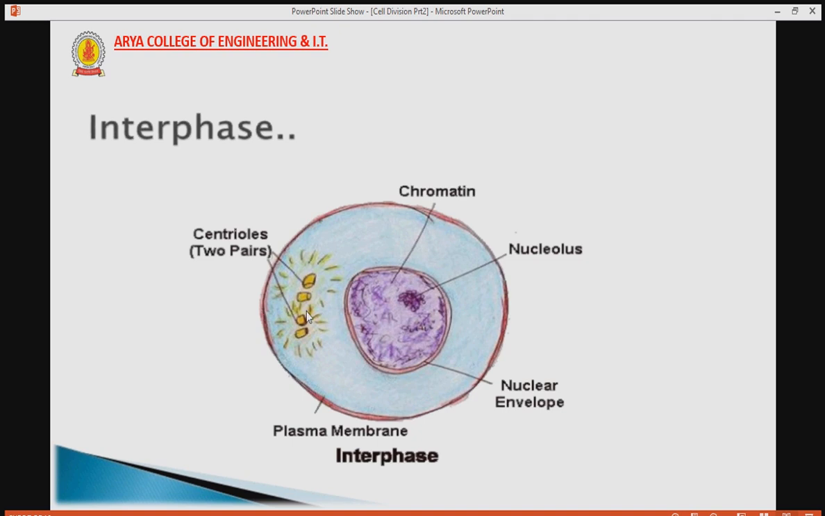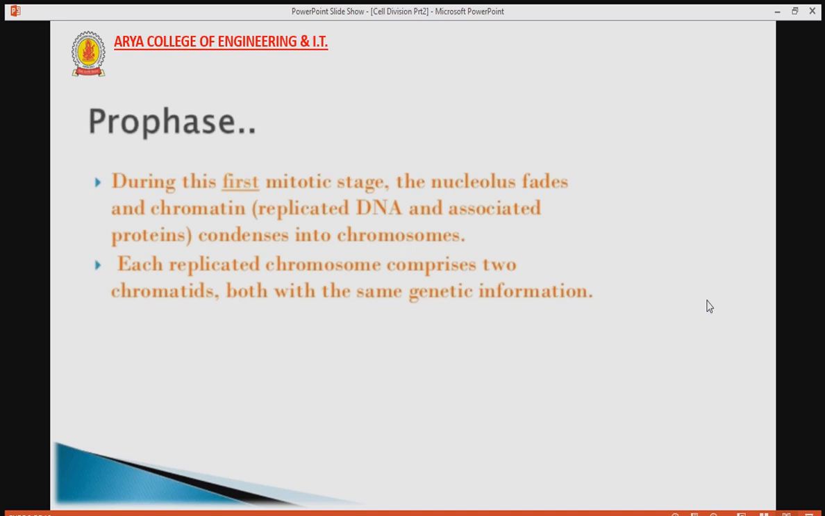Here are the centrioles, which are always found in pairs. They divide and separate to the poles apart. Now the nucleus consists of chromatin and at the center is the nucleolus. So in interphase, DNA gets doubled, chromosomes get doubled, everything gets doubled, so that when it splits, the daughter cells have equal or full sets of the genes.